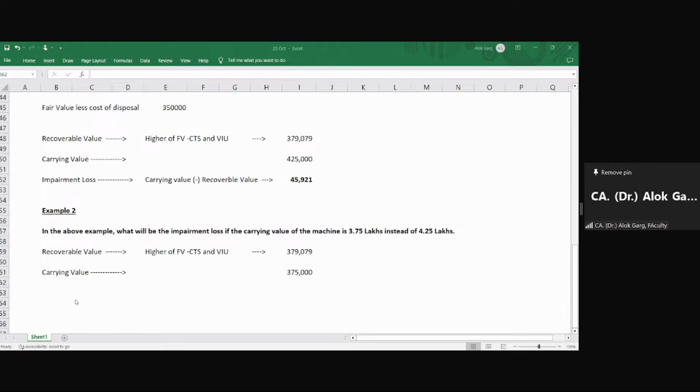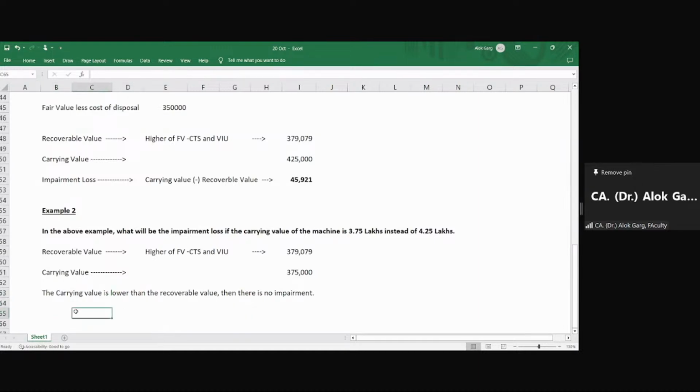So in this case, if the carrying value is lower than the recoverable value, then there is no impairment. Okay. Is that clear, Pooja?